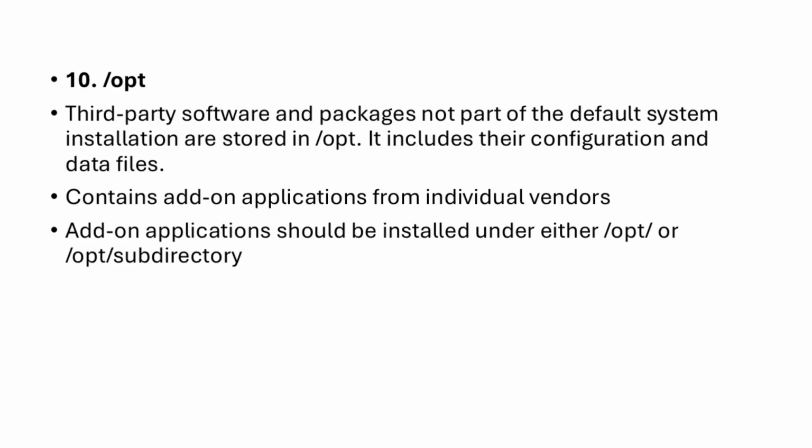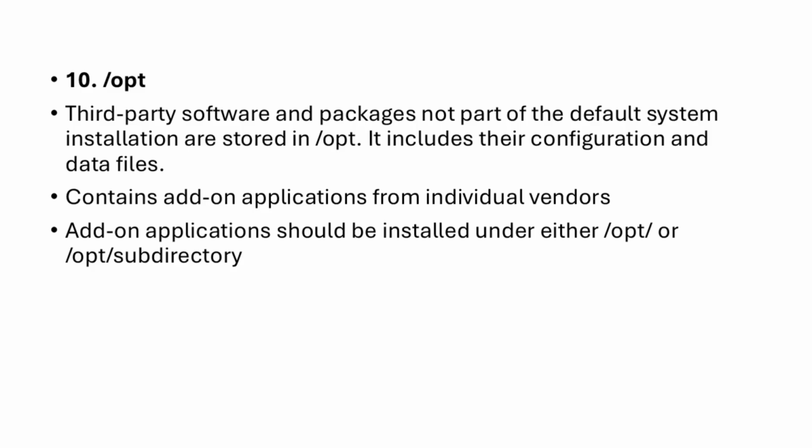The next one is the /opt directory. What is /opt? This directory is used to store additional software applications that are not included in the default Linux installation. Software installed by third-party companies or vendors is usually placed in this directory. It contains the application program files, configuration files and data files.